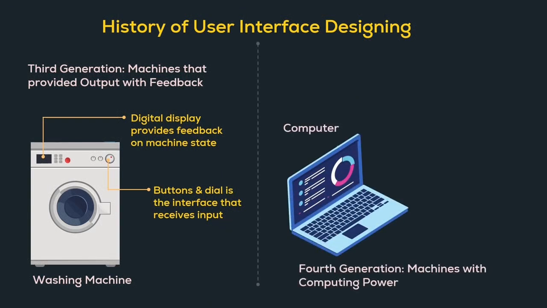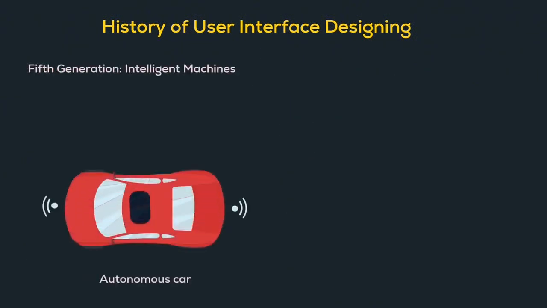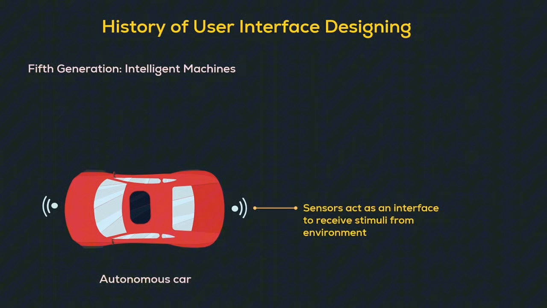Then are the fourth generation machines with computing power, for example our laptops and computers that take input via keyboard, mouse or touchpad and display output and feedback using monitor, speakers, etc. The last ones are the fifth generation machines, also called intelligent machines. For example, an autonomous car, which takes the stimuli from the environment using sensors and acts on the environment using actuators.